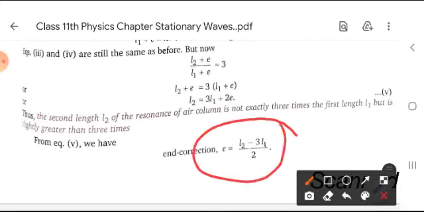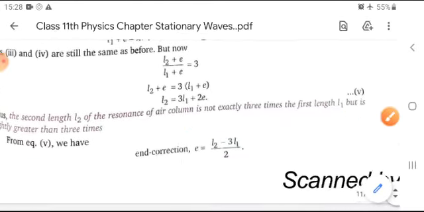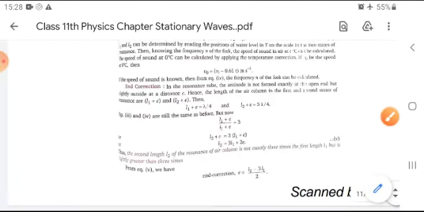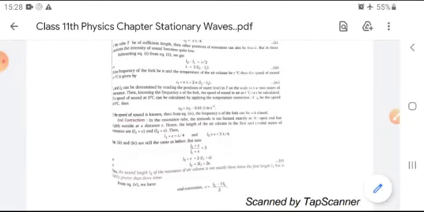The second length L2 of the resonating air column is not exactly 3 times the first length L1, but is slightly greater than 3 times. So in this manner I have concluded this chapter.